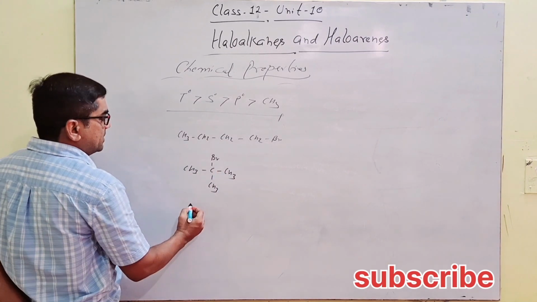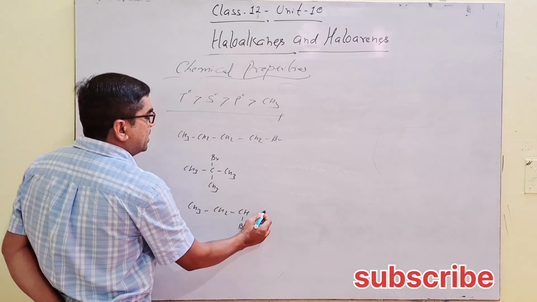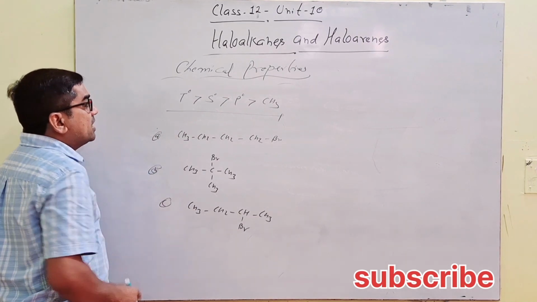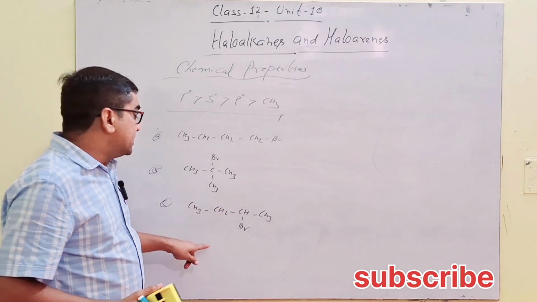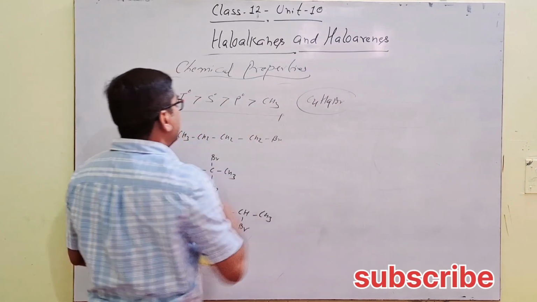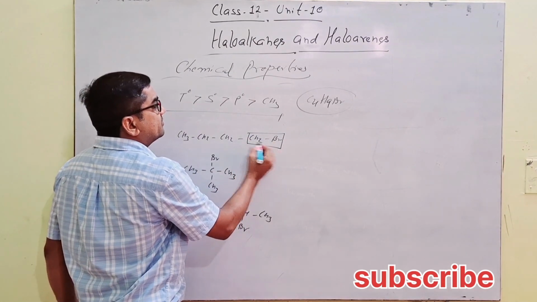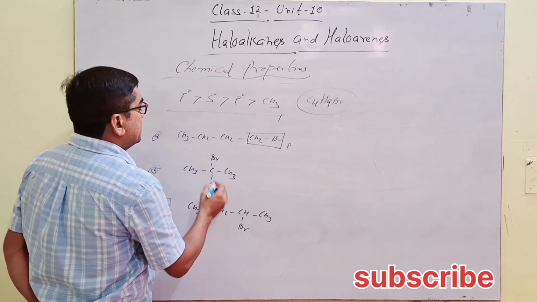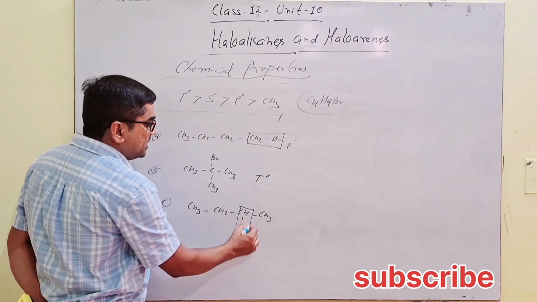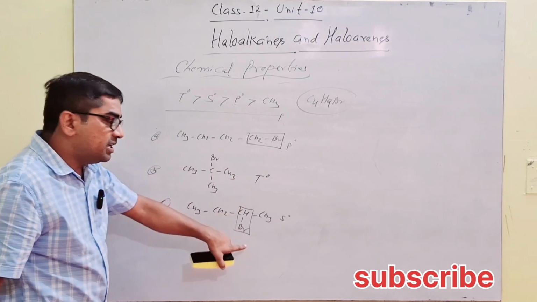And next is CH3, CH2, CH, Br, CH3. This is A, this is B, and this is C. Here the isomeric forms of alkyl halide are given, C4H9Br. These are three isomeric forms of C4H9Br. Here this is primary carbon, here tertiary, and here secondary, CHBr. A, B, C: primary, tertiary and secondary.